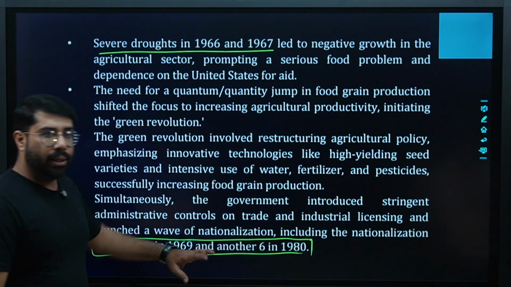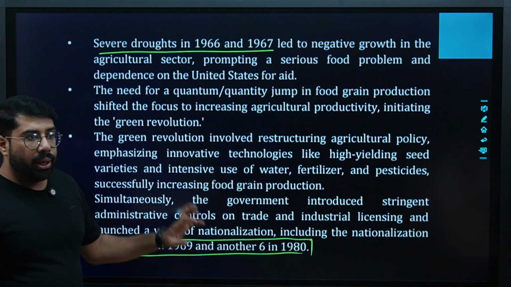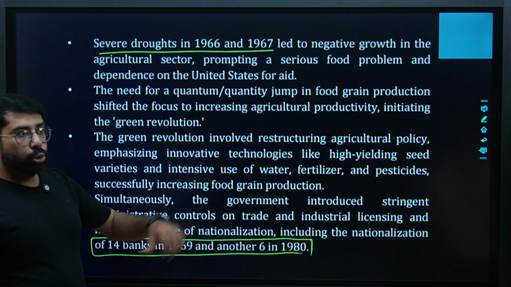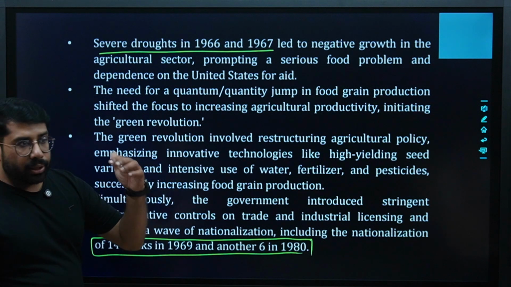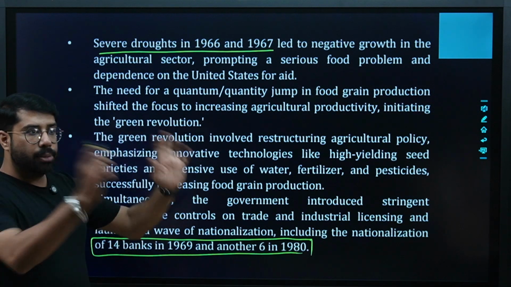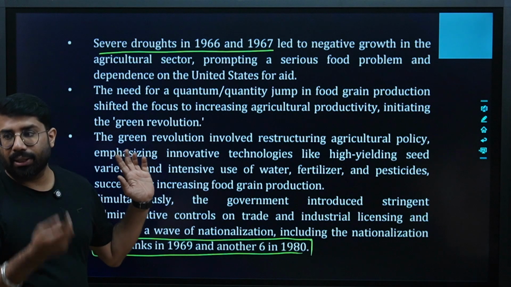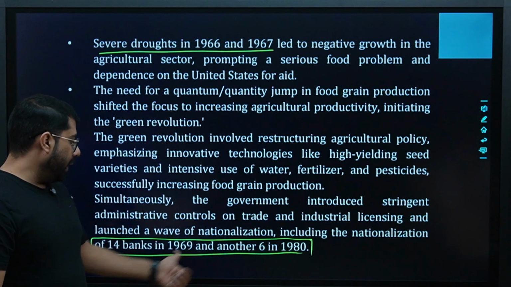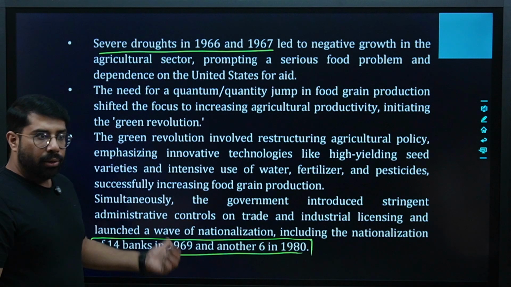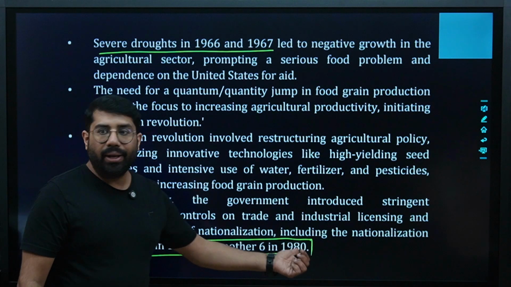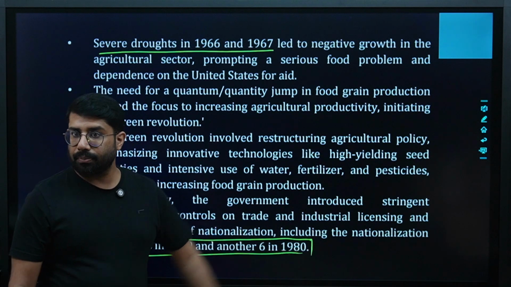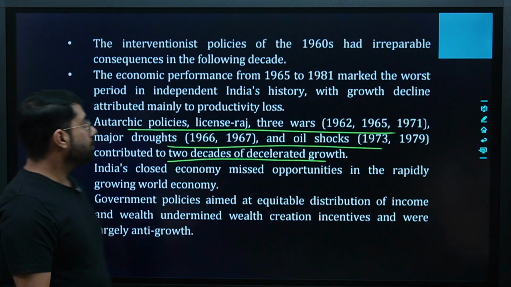In 1969, the Government of India started nationalizing the banks, through which it could give financial support to the agriculture sector and other sectors also. 1969, 14 banks were nationalized. Further, 6 more banks were nationalized in 1980. Are we clear? Yes? Yes, sir.